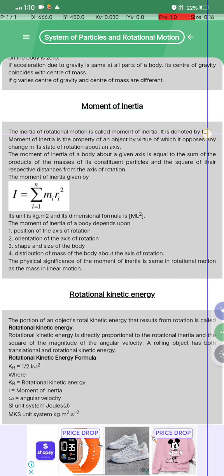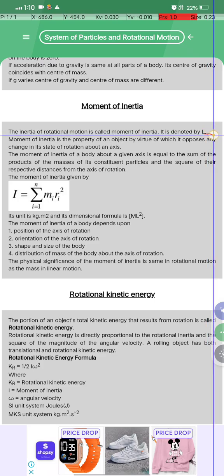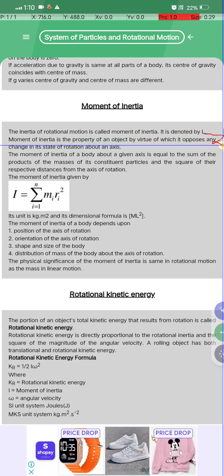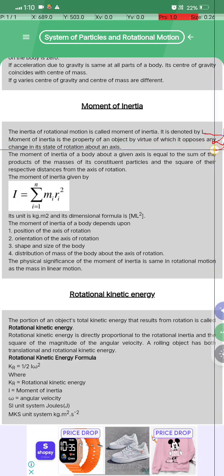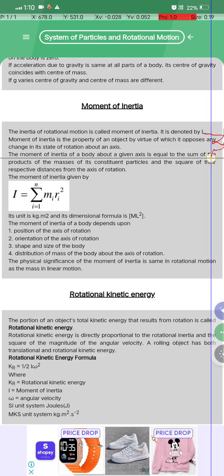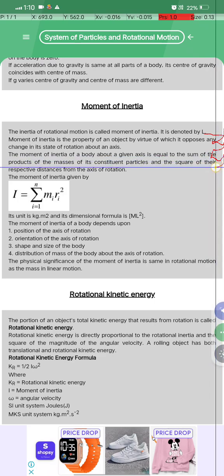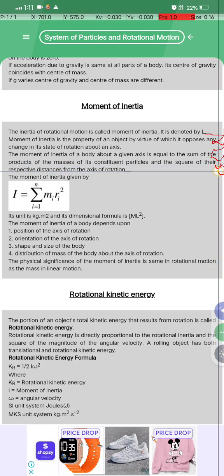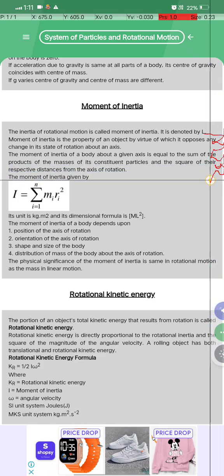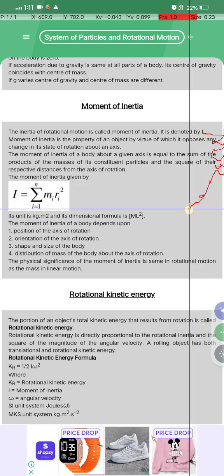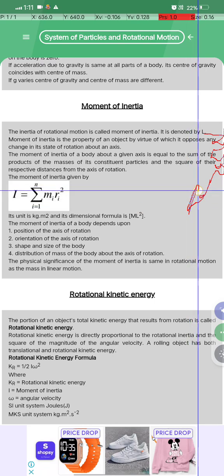Moment of inertia. The inertia of rotational motion is moment of inertia. It is denoted by I. The moment of inertia is the property of an object by virtue of which it opposes any change in its state of motion about its axis. The moment of inertia of a body about a given axis is equal to the sum of the products of the masses of its constituent particles and the square of their respective distances from the axis of rotation, and the moment of inertia is given by I is equal to sigma m i r i square, i from 1 to n. कोई दिक्कत?